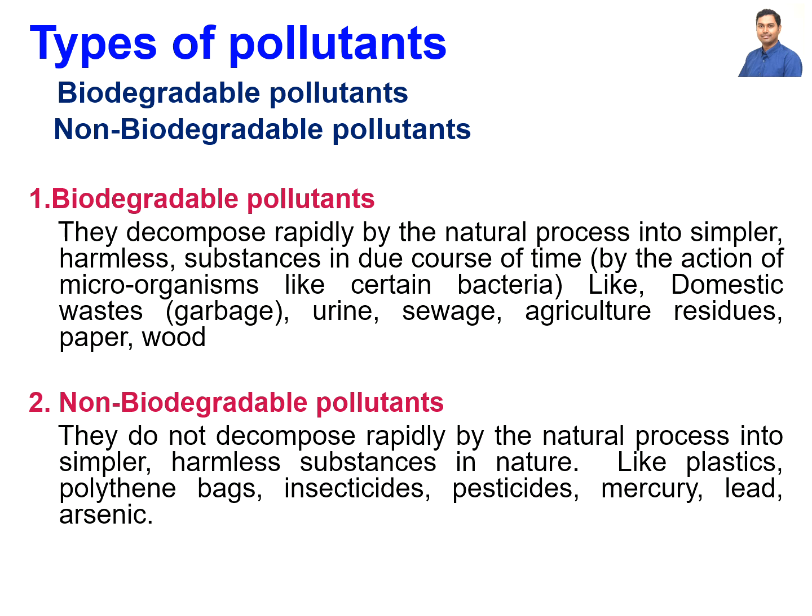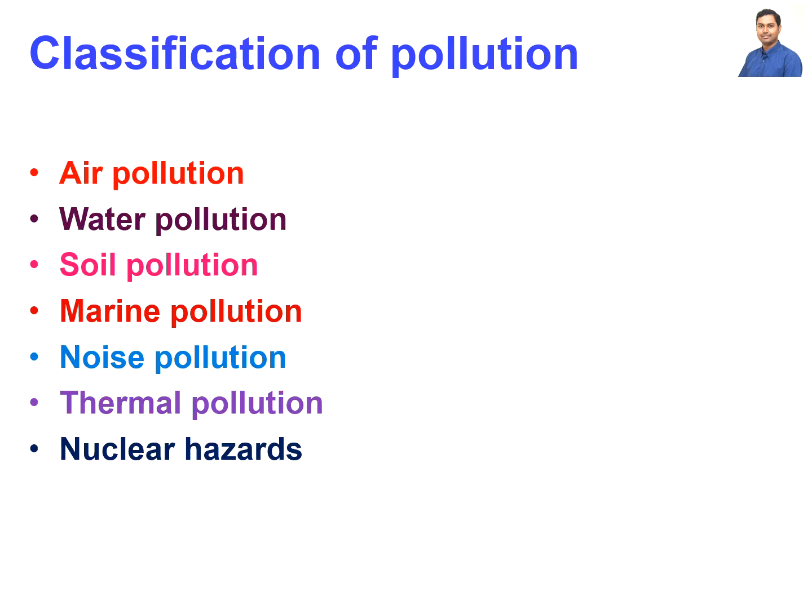We can also have non-biodegradable pollutants, which do not decompose rapidly by natural processes. Basically, plastics, polythene bags, insecticides, pesticides, mercury, lead, or arsenic are all non-biodegradable pollutants. They are very harmful for our natural systems.